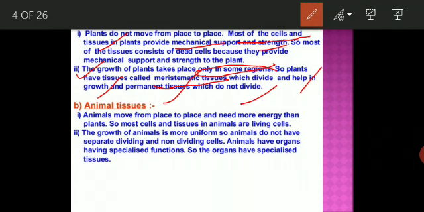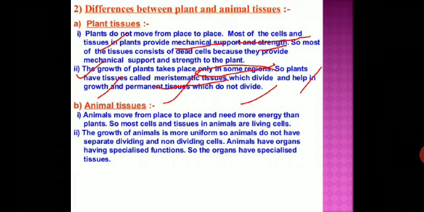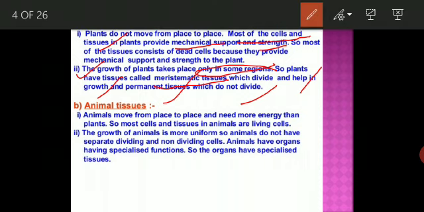So I hope you understand what plant tissue is. Plants do not move from one place to another, and most of the cells and tissue in plants provide mechanical support and strength. So most of the tissue consists of dead cells, because they provide the mechanical support and the strength to the plants.